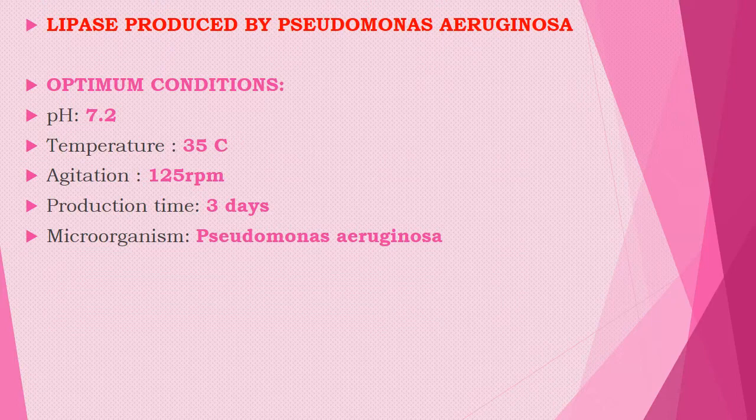So we should identify the microorganism first, and then we have to look for the raw materials, which are very essential for the conversion of our desired product. The raw material plays an important role, and if it is cheap and can give you a maximum yield, then the industrialist will select that particular raw material.